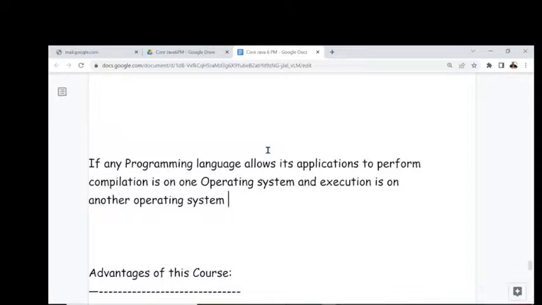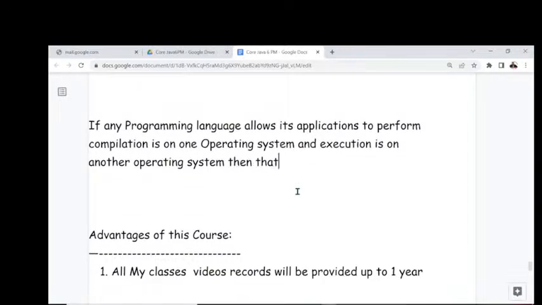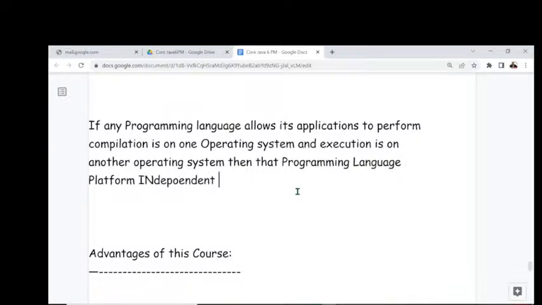Got my point or not? In the case of platform dependent, if we compile and execute on the same operating system, then the programming language is platform dependent. Now, if any programming language allows its applications to perform compilation on one operating system and execution on another operating system, then that programming language is a platform independent programming language.